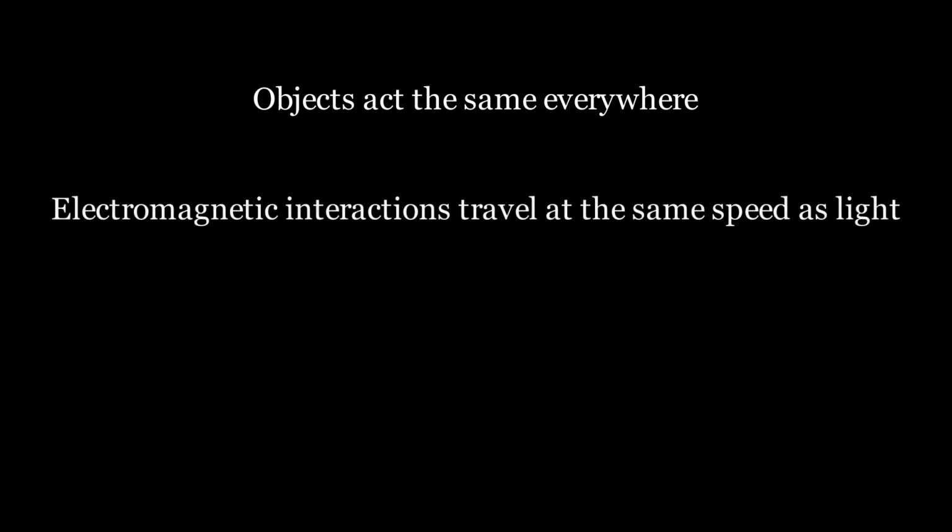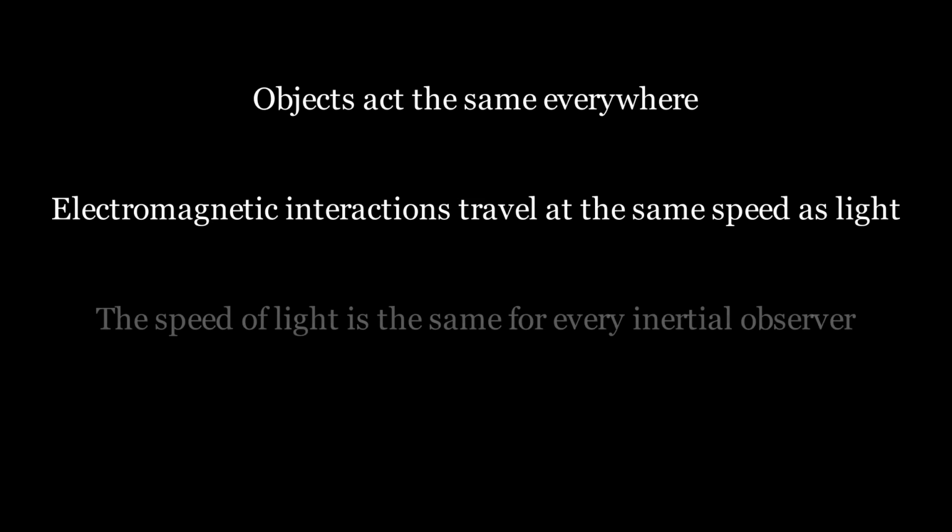One can view the history of science as a series of resolved coincidences. Newton explained why objects in the heavens and on Earth tend to act the same by postulating that there are universal laws of motion that every object follows. Maxwell explained why electromagnetic interactions and light travel at the same speed by guessing that light is just the propagation of electromagnetic waves. But in Maxwell's theory, the fact that the speed of light was the same for every observer was a coincidence.